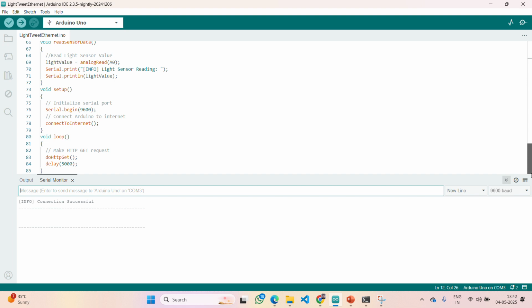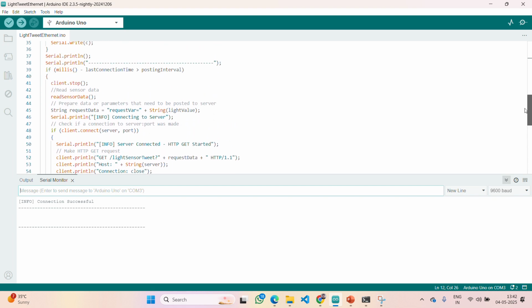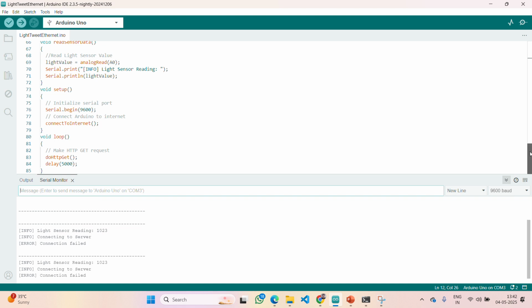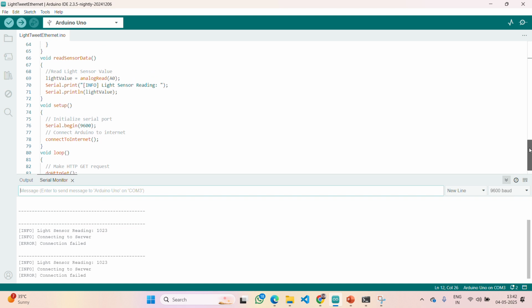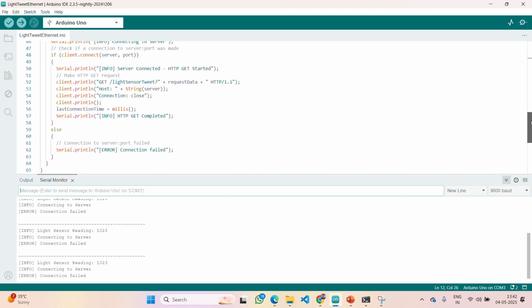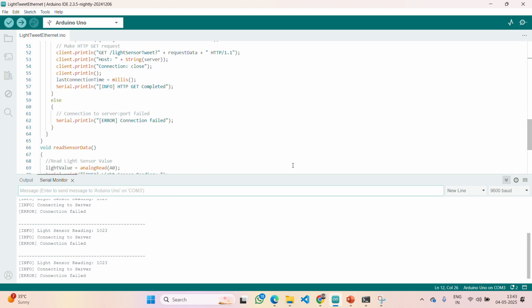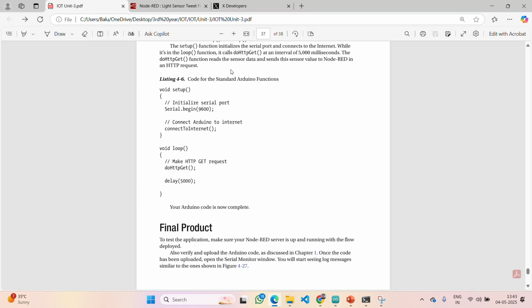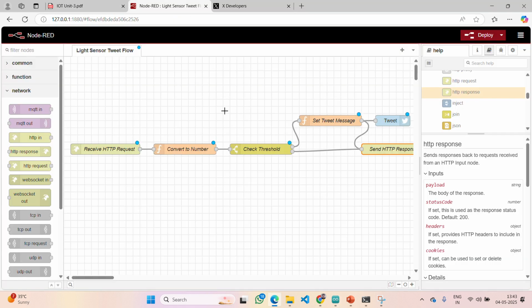Yes, internet connection is successful, guys. Now slowly the sensor starts. Oh, just a second. Connecting to server failed. Where the connection failed, let me check, regarding server and port. Actually, those are in running condition only.